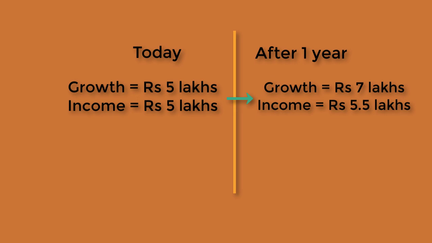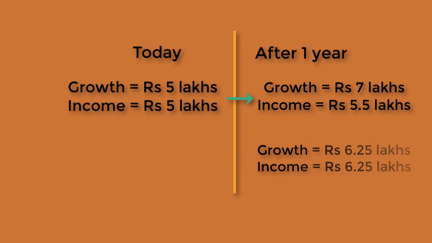So the overall amount has grown from 10 lakhs to 12.5 lakhs. Now again you need to break this 12.5 lakhs into 6.25 lakhs and 6.25 lakhs between growth and income, which basically means that you need to sell from your growth side or equity side and invest more on the debt side.